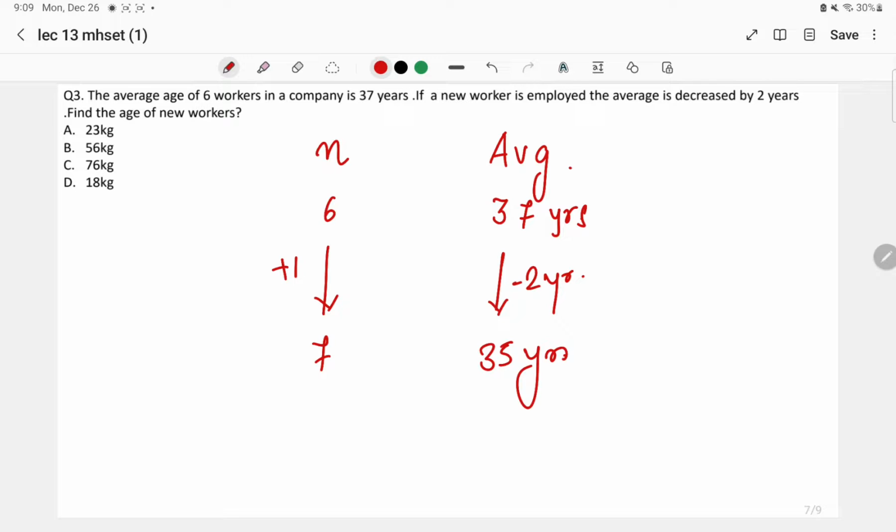As I have told you, the average is going to reduce. The average is going to reduce in such a way, or the quantity has been reduced in such a way, that from each person 2 years will be taken away. There are 10 people, for example, and chocolates were distributed among all, 20-20 chocolates each, as we saw in the case. If one person is added and he brings only 9 chocolates, what will everyone have to do? Everyone has to give him one chocolate. Am I right? So in the same way, the same thing will be followed here.